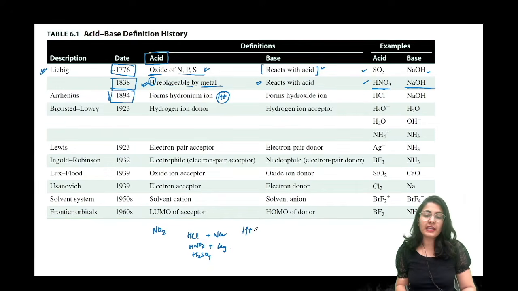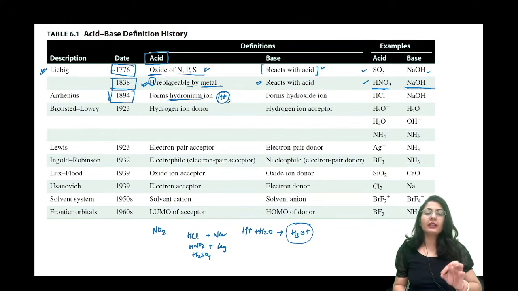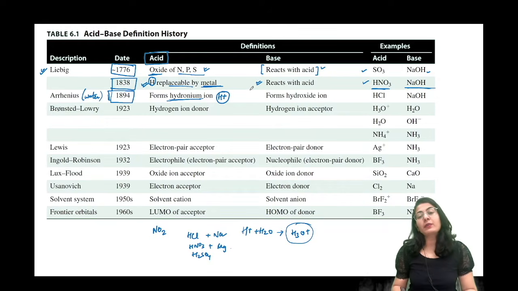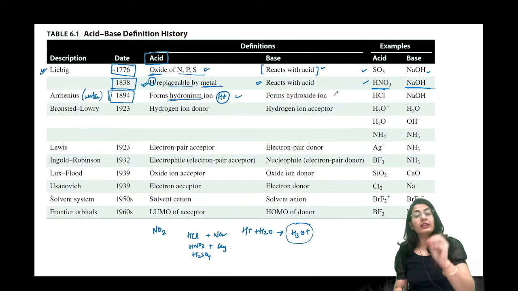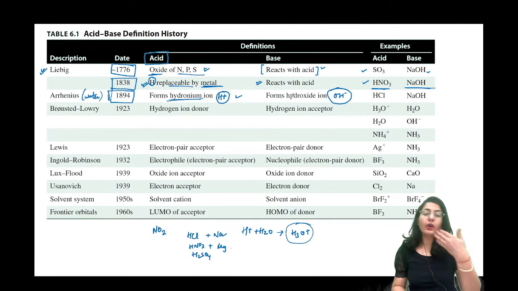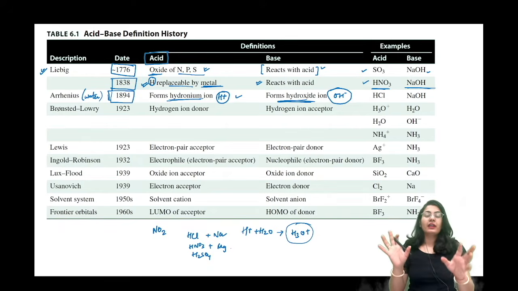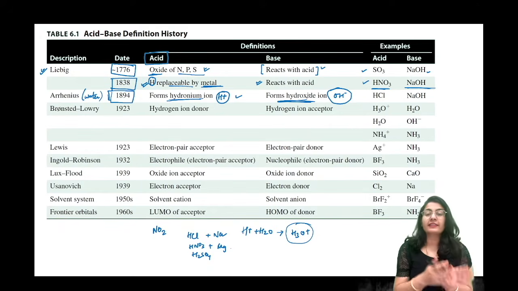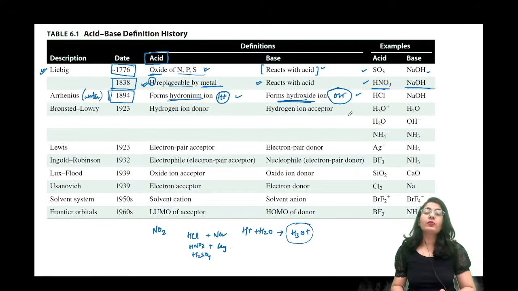So what happens is H plus in water is going to be covered by water and gives you the hydronium ion like this. Okay, so somebody who forms the hydronium ion in water, Arrhenius theory was basically a water based theory. Okay, so anybody who gives a hydronium ion in the water is the acid, and anybody who gives the hydroxide ion in water is the base. तो यहाँ पे थोड़ी और clarity आई कि no, base is nothing, not anybody who just reacts with an acid. Base is someone who is going to furnish the OH minus ion and react with acid.